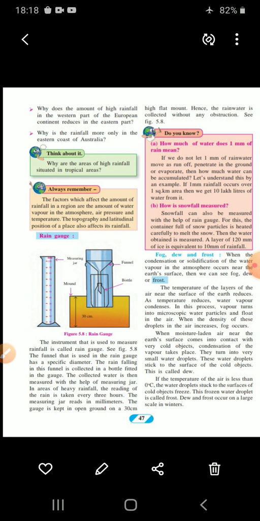Now, this is how fog occurs in our atmosphere. We can see fog in the early morning in the winter season. Now, Nagpur is also witnessing light fog during early morning.